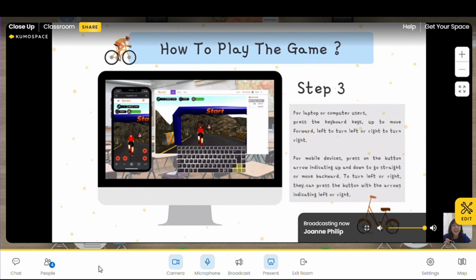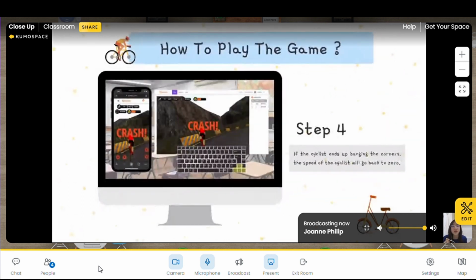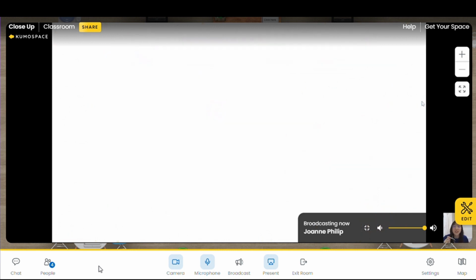Alright. For laptop users, press the keyboard keys: up to move forward, left to turn left, right to turn right, and down to move backwards, so you can move your bicycle when you are cycling. Same for mobile devices, there will be arrow buttons indicating up and down to go straight or move backwards, same for left and right. For the fourth step, what happens if you cycle and suddenly crash? When you bang into the corners, the speed of the cyclist will go back to zero. That means it will decrease, so you have to build up the speed all over again.